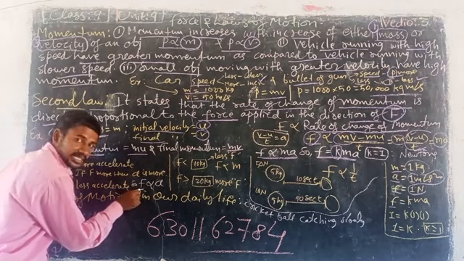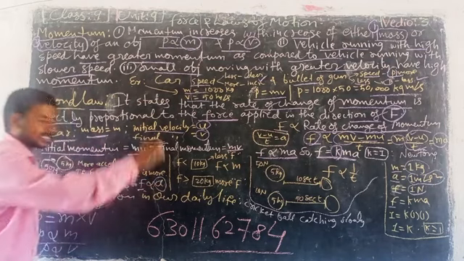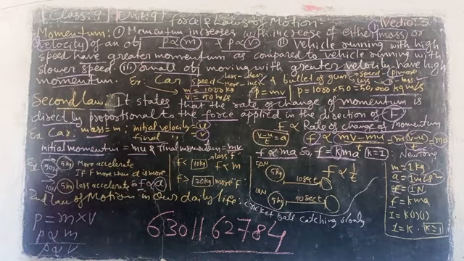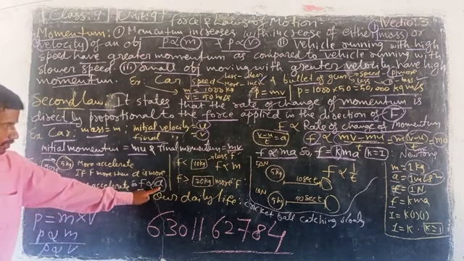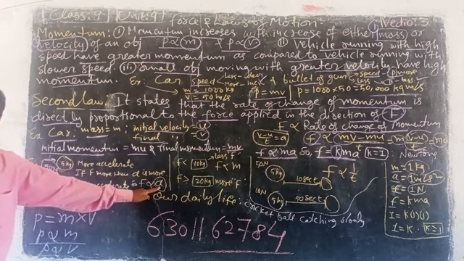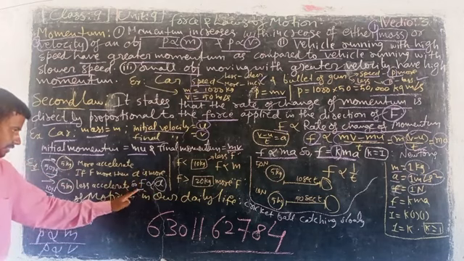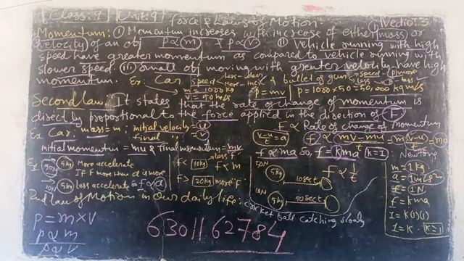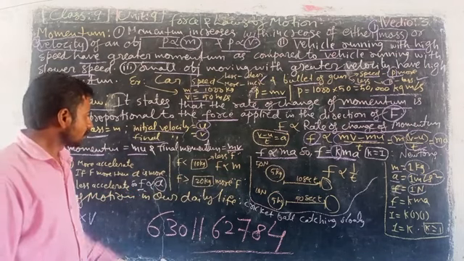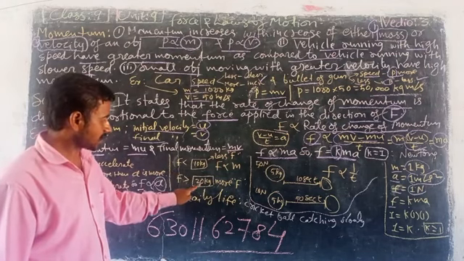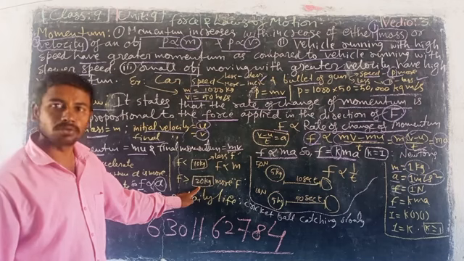Here force depends upon the acceleration. Force is proportional to acceleration. If force is more, then acceleration is more. If force is less, acceleration is less. Here there is a 10 kg bag and a 20 kg bag. Two bags are there.